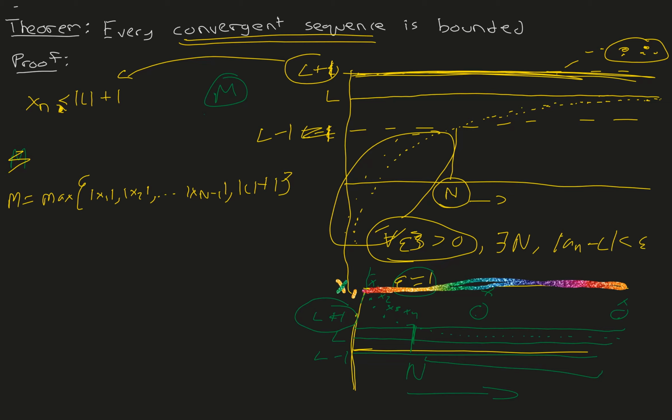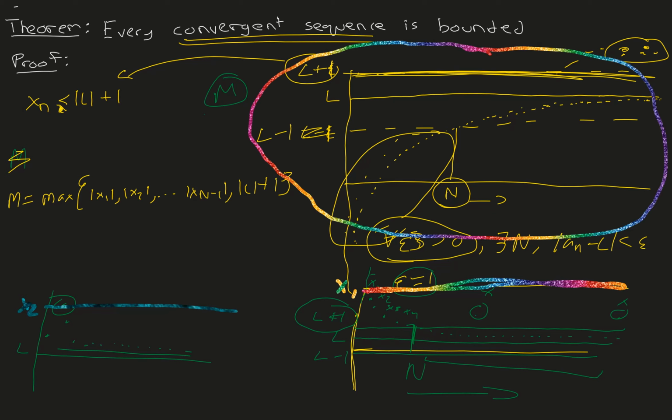However, if we consider this sequence, which I'm going to draw right here, it goes like this. This is x1 and this is x2. This is x3, and then it converges again to L. In this scenario, the maximum is x2. Therefore, x2 will be the bound, because all sequence terms are less than or equal to x2. But then remember, in the first sequence we considered right here, L plus 1 is the maximum, and therefore L plus 1 is the bound for this first sequence.